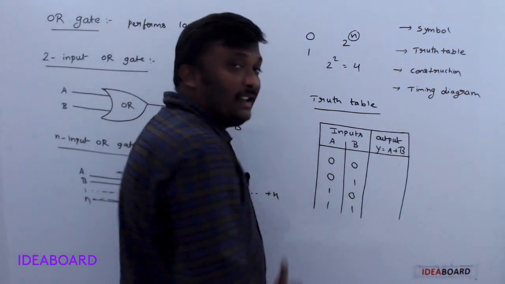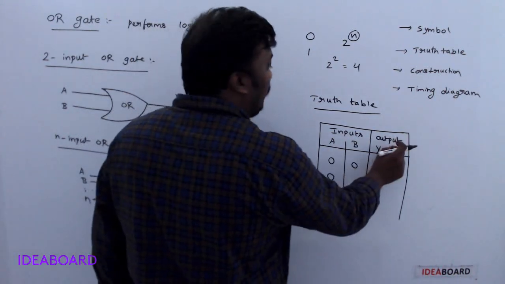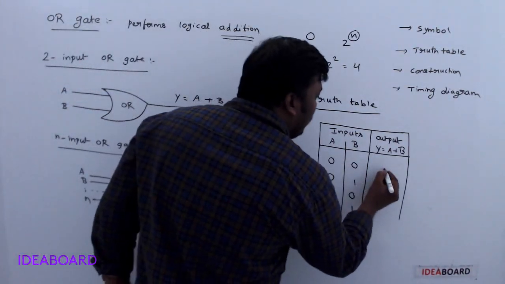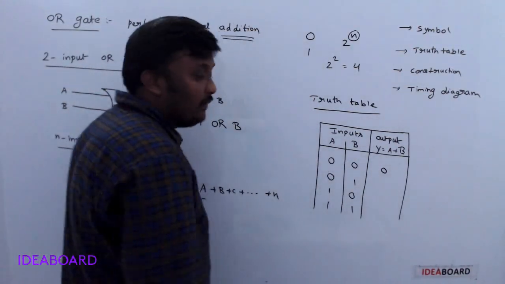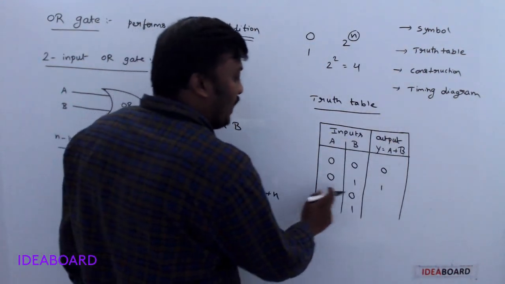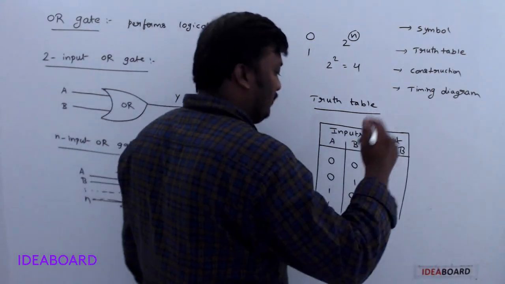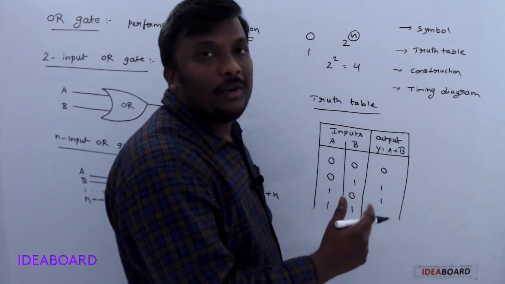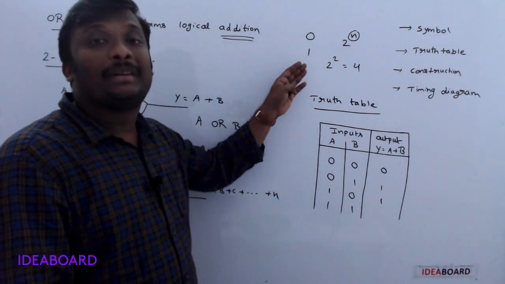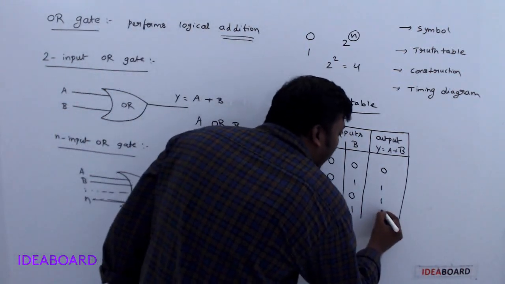For all possibilities, let us see what happens to the output. The output is nothing but logical addition. So 0 plus 0, we know, is 0. 0 plus 1 is 1. 1 plus 0 is 1. 1 plus 1, 2 is not possible. Why? Because all are only binary numbers now. Only 0 or 1 is possible. Here 1 plus 1 is always 1.